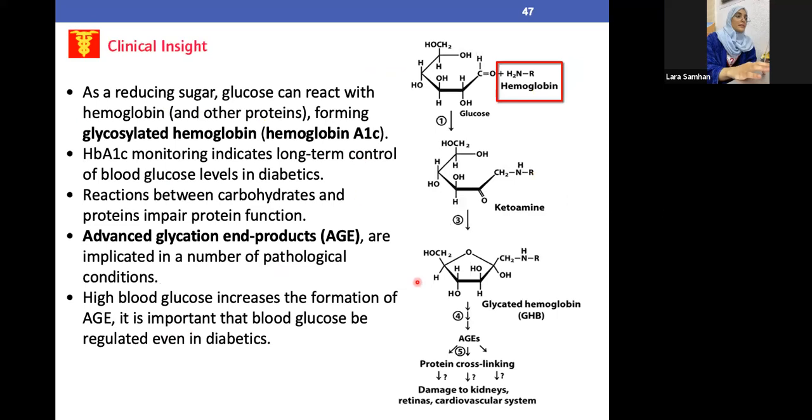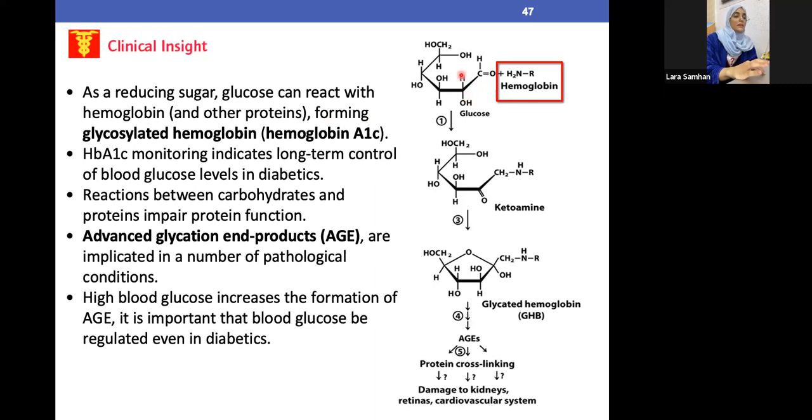Now, in regard to this slide, it basically says if we have very high levels of glucose in the body, or in other words in the blood, what is going to happen? We're going to have the glycosylation of the hemoglobin with the sugar molecule. If we have hemoglobin with a sugar molecule in a normal amount, it's normal.